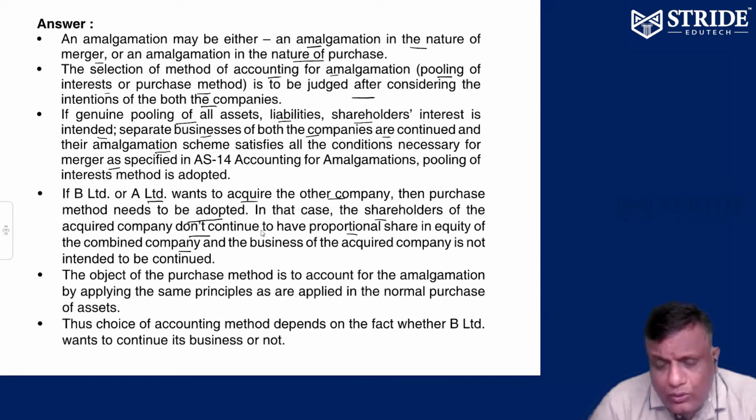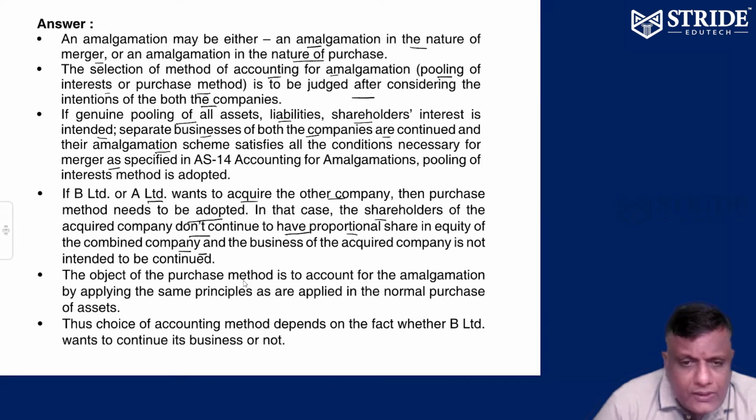You are having 3 shares, you won't get the same kind of 3 shares. You may be getting 4 shares or 2 shares. The number of shares in the new company given to the old shareholders will be higher or lower, but not proportional. So they don't continue to have a proportional share of the equity of the combined entity.